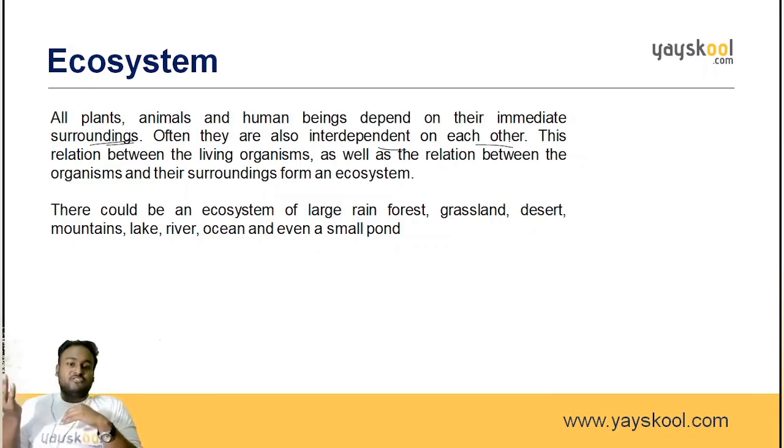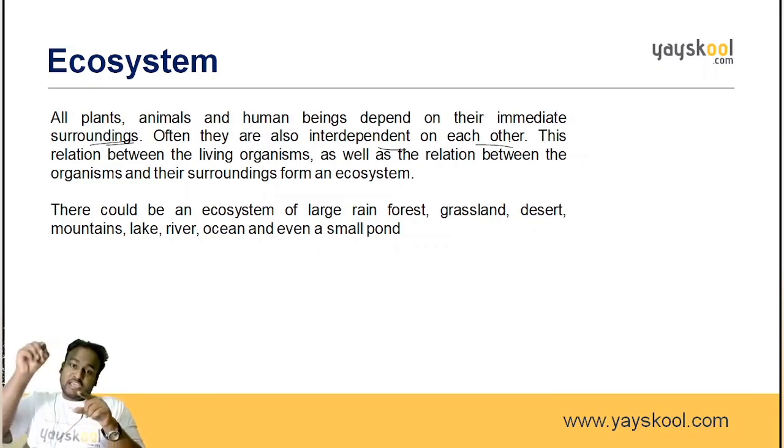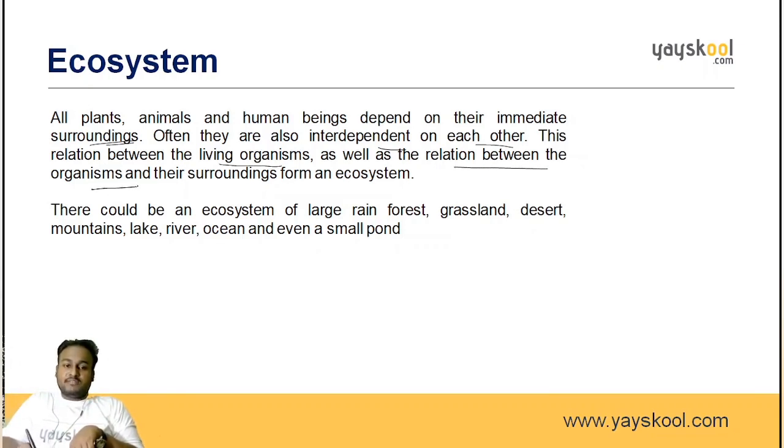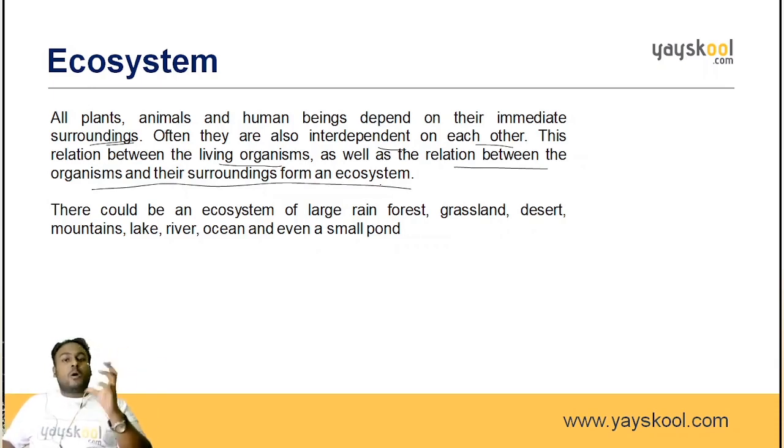Okay, the situation. So the relationship between living organisms and their surroundings forms an ecosystem. In simple terms, the relationship between the organism, that is the living organism, and the surroundings forms an ecosystem. Which ecosystem do I live in? I live in a normal ecosystem. Forest is an ecosystem. Ocean is an ecosystem where all the aquatic animals live.